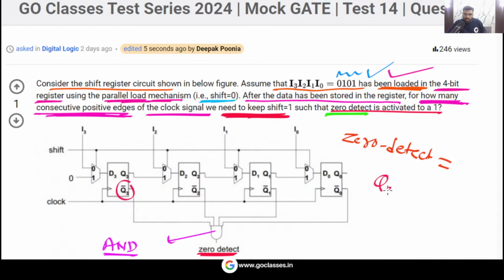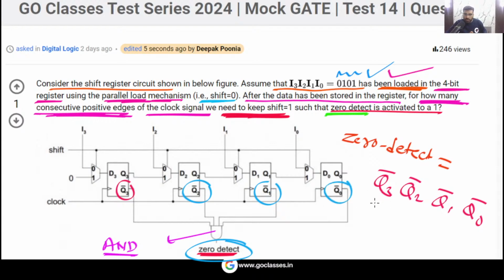So 0 detect is equal to Q3 bar, Q2 bar, Q1 bar, Q0 bar. Yes or no? Is this clear? So remember, 0 detect is equal to Q3 bar, Q2 bar, Q1 bar, Q0 bar.